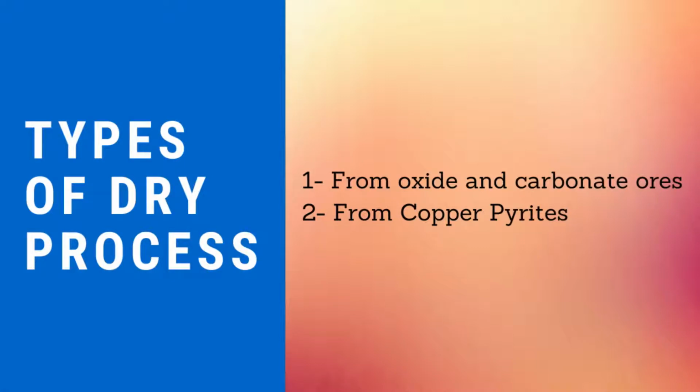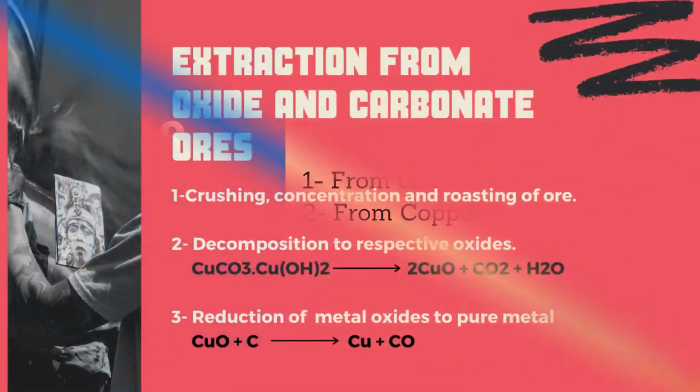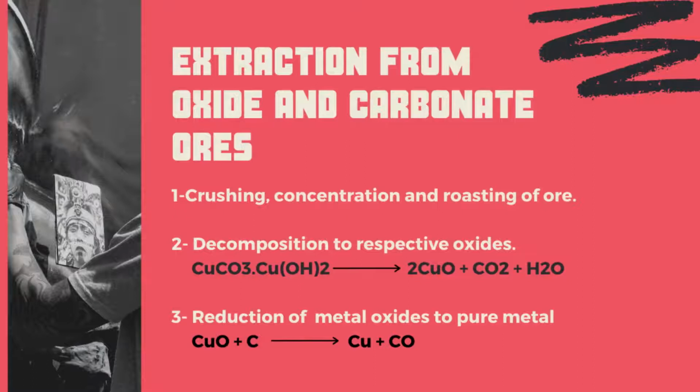Number 1, from oxide and carbonate ores. In this, the ore is first crushed, then concentrated by a gravity process, and then roasted. The carbonate is decomposed to form the oxides. The impurities are either volatilized or oxidized. The main reaction is that copper carbonate into copper hydroxide, meaning malachite, is decomposed into 2 molecules of CuO plus CO2 plus H2O. The oxide of copper so formed is reduced with carbon in a furnace to produce copper.